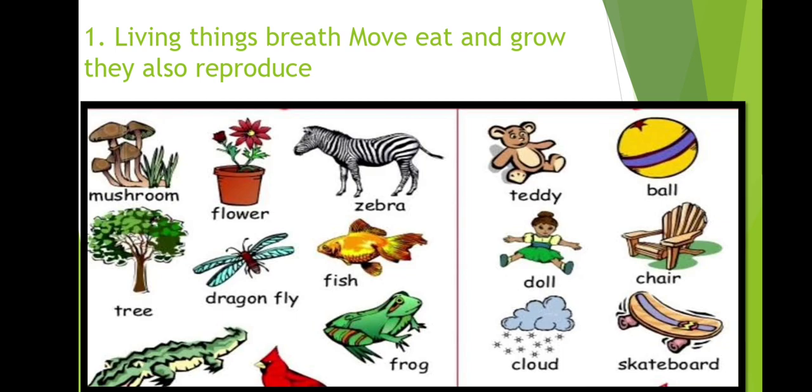Each part of a plant has a name, and there are many kinds of fruits and vegetables, and fruits have seeds, and baby plants grow from seeds, and seeds need sunlight, good soil, air, and water to grow into a plant. Now come towards the question answers of this unit.